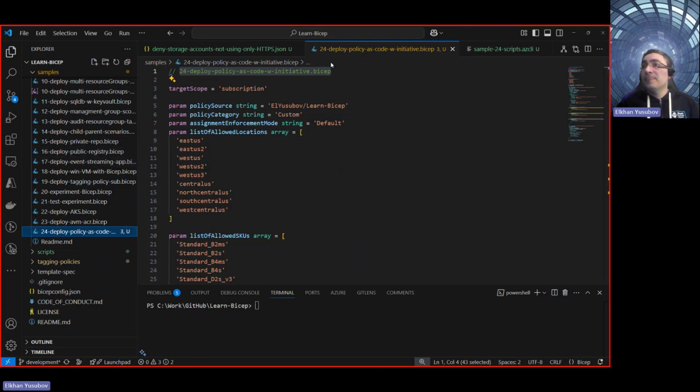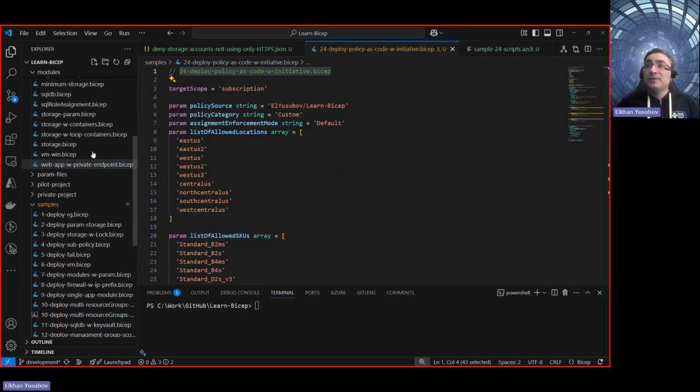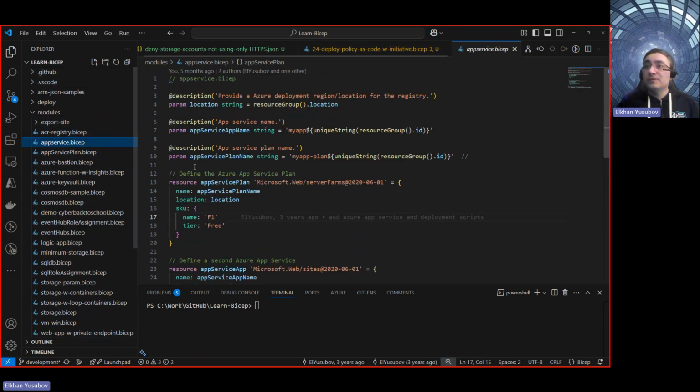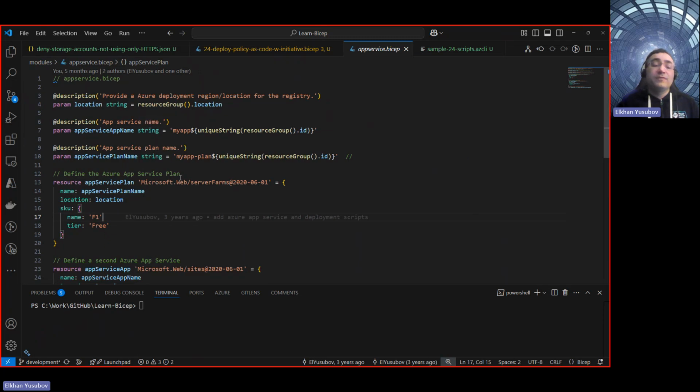So here, in terms of sample code, as I mentioned, we are going to go to these modules and click on App Services. What is App Service here? App Services basically defines the components that you need in order to deploy your Azure Web App Service, which can host your website.